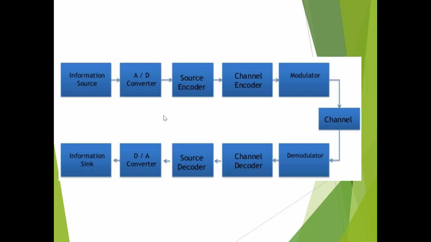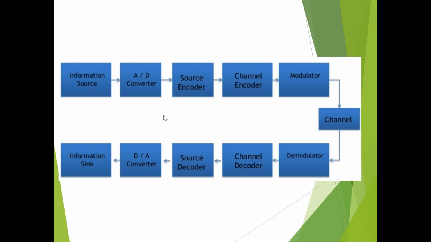That output is applied to the channel encoder. Channel encoding is done to minimize the effect of channel noise. We always know that the noise immunity of any system should be good. So to reduce the effect of noise it is used, and this will reduce the number of errors in the received data and make the system more reliable.